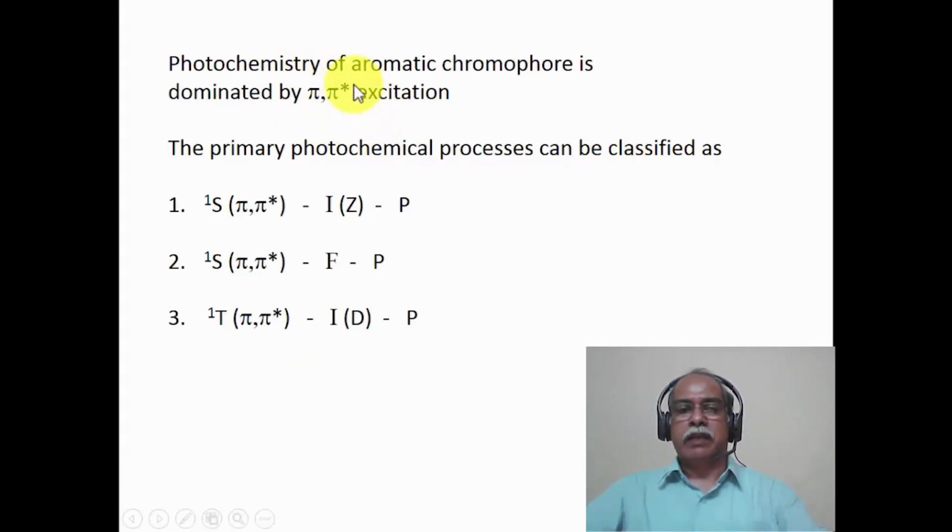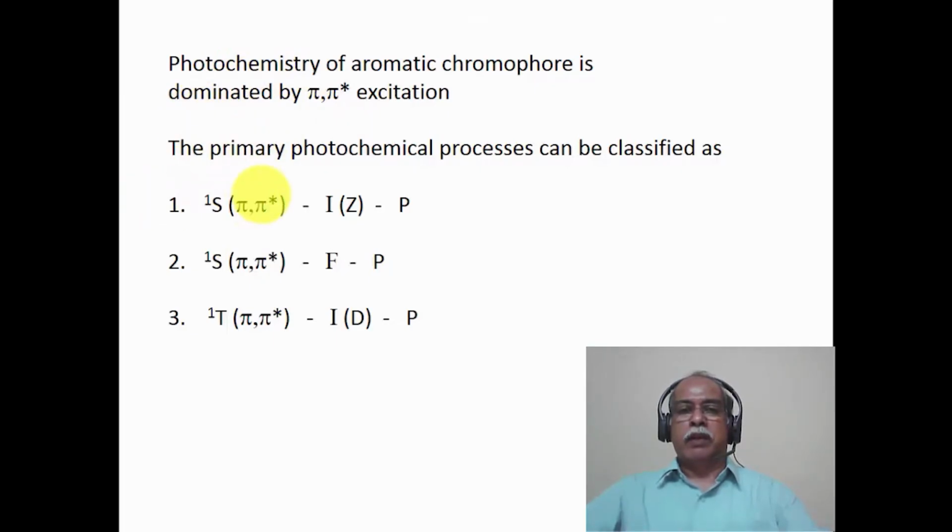If you take benzene itself, it has absorption in the range of 180 to 200 nanometer, one set of bands, 200 to 220, another set of bands, and from 220 to 250, another set of bands. All of them are pi star excitation bands corresponding to electronic excitation going from S0 to S1 and S2 states. As the wavelength decreases, the energy corresponding to the excitation increases.